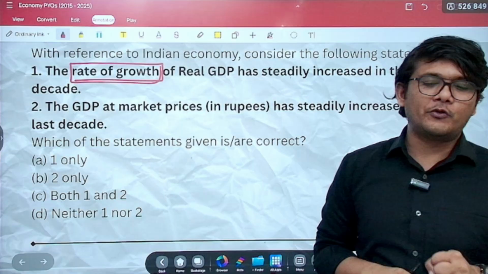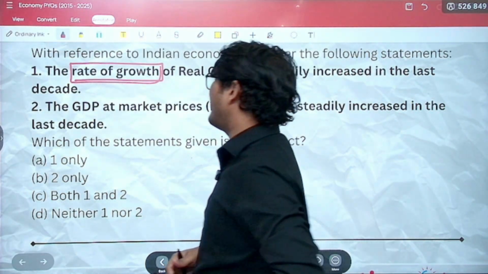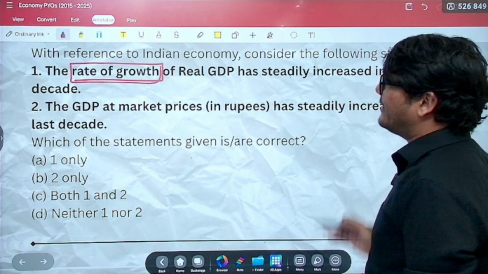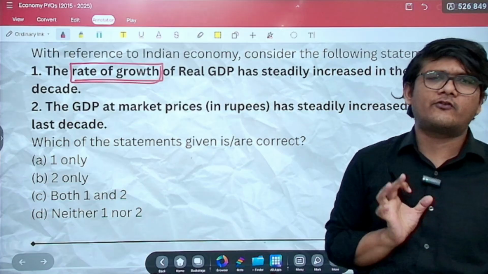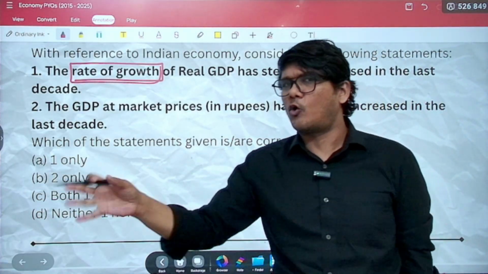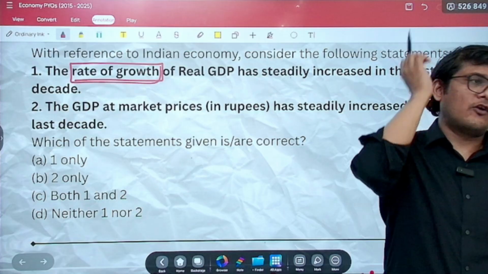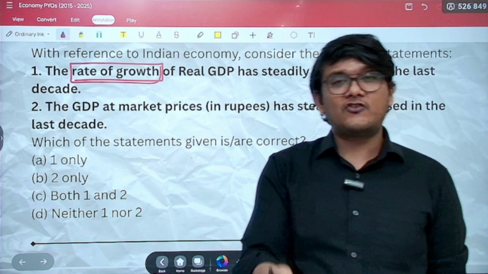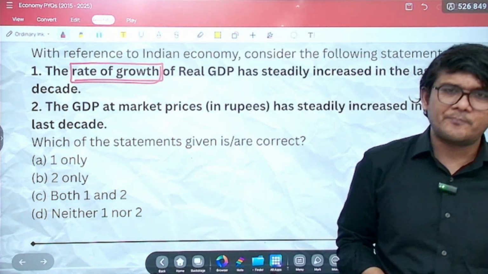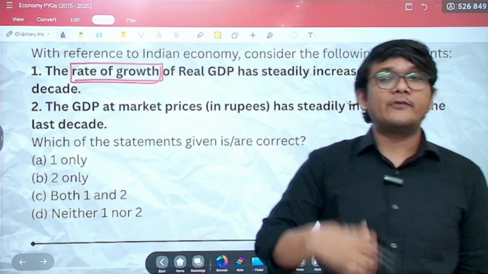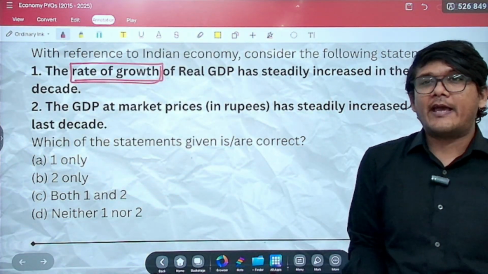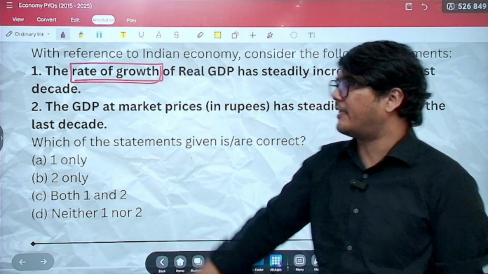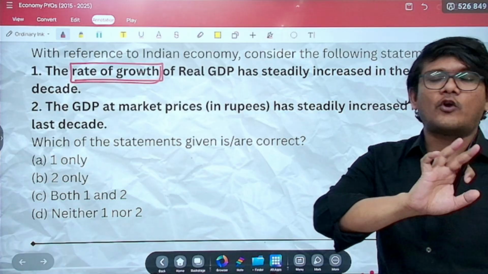But even if you don't know the exact growth rates, you can still understand it, because if they would have said the real GDP has steadily increased in the last decade, yes, easily possible, unless you have extremities like the COVID year that we had, or long back in the 1960s decade. In the 1960s we had 2 wars, one with China, one with Pakistan, and severe drought-like conditions. The percentage of agriculture in GDP was also quite high. So those are the decades wherein you could possibly think that the GDP would have shrunk, or else, if not the extremity, then real GDP would anyhow grow. That is not a problem as such.